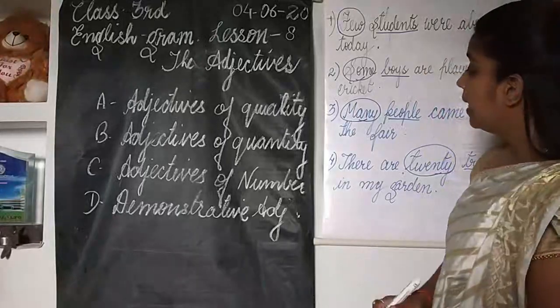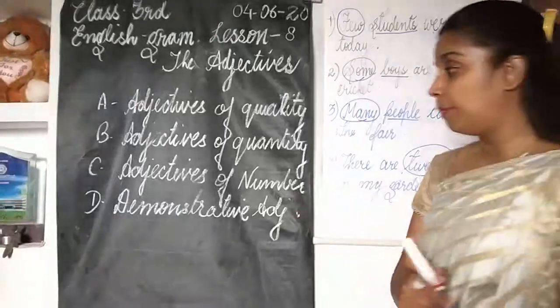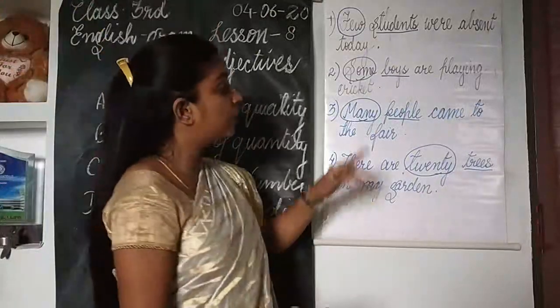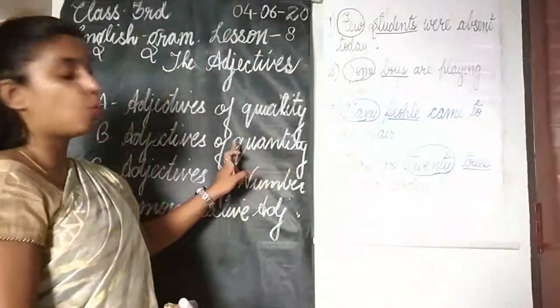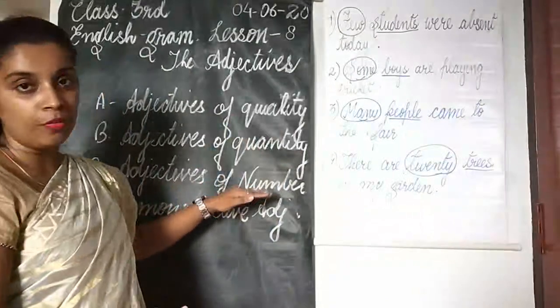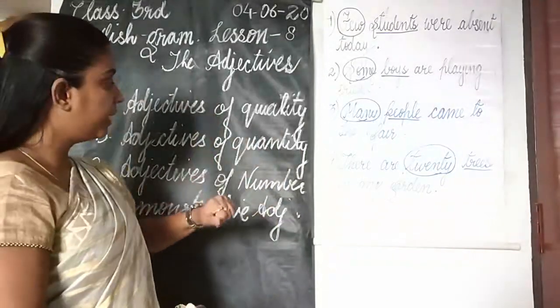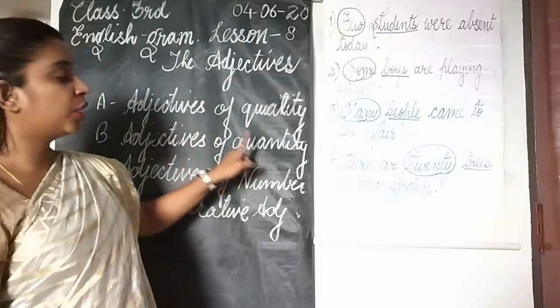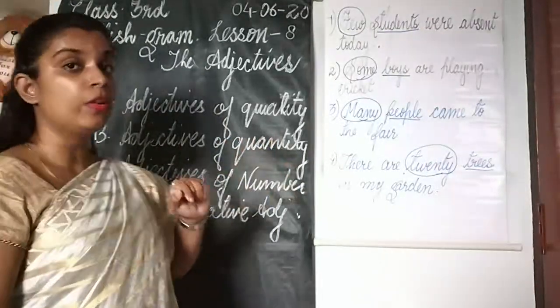Okay, now let's see a few more examples. I will give you a few examples to show you the difference between adjectives of quantity and adjectives of number, and how to discriminate whether the adjective is an adjective of quantity or an adjective of number. Why?